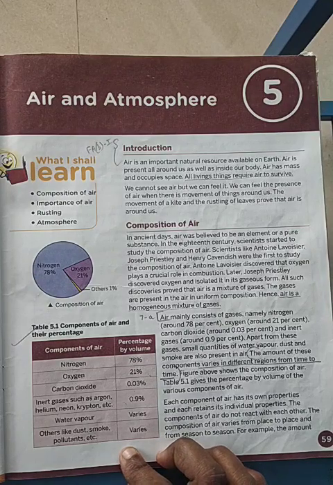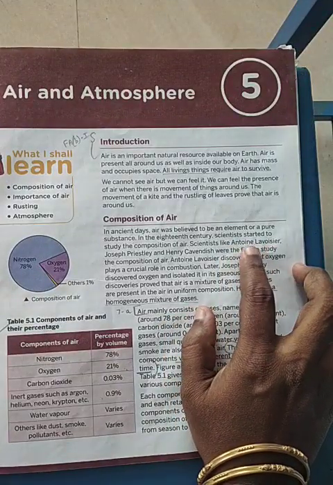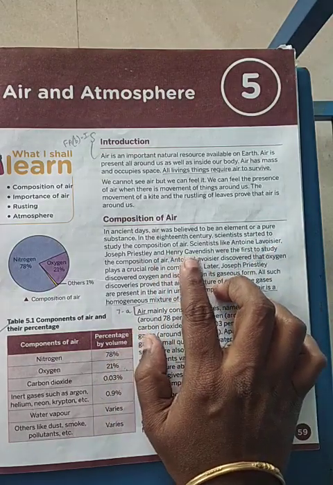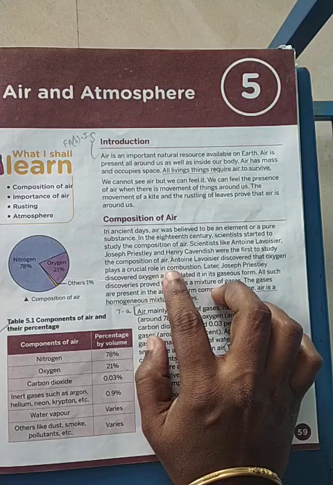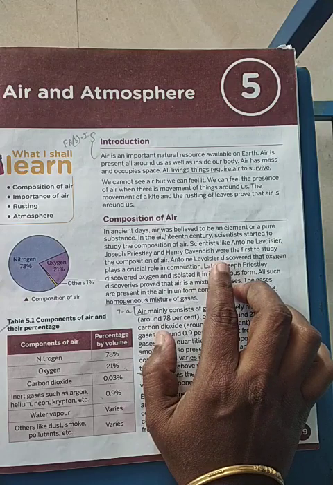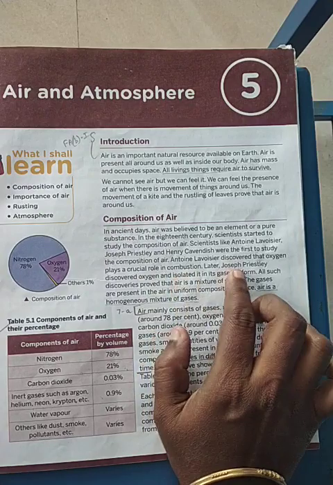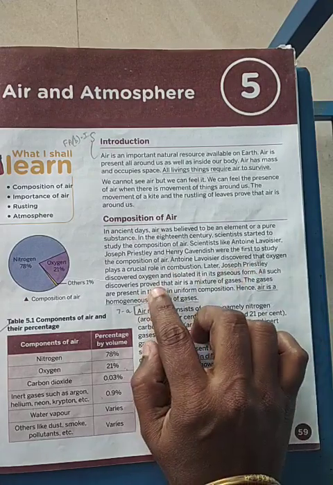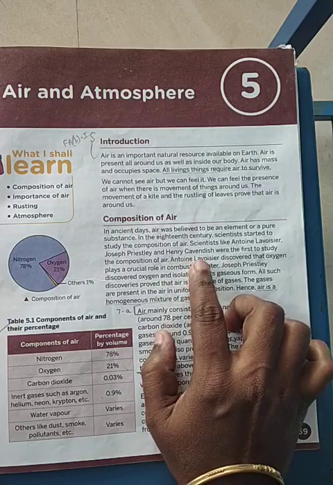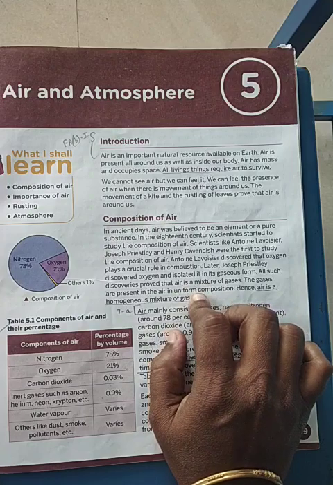Now we will see about the scientists who worked on this composition of air. Antoine Lavoisier, Joseph Priestley and Henry Cavendish were the first scientists to study the composition of air. Lavoisier discovered oxygen, which is very crucial for burning. Later, Priestley discovered oxygen and also isolated it in the gaseous form. So all these scientists worked together to find out what air is made up of.